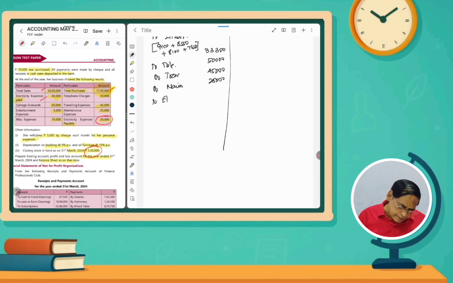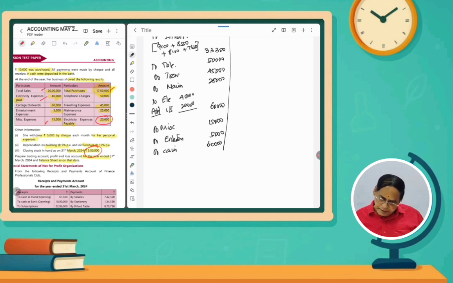So electricity paid 40,000. Add outstanding 20,000. So 60,000 rupees I have to add. And then to miscellaneous, 15,000. And then entertainment expenses, 5,000. Carriage outwards, 60,000.